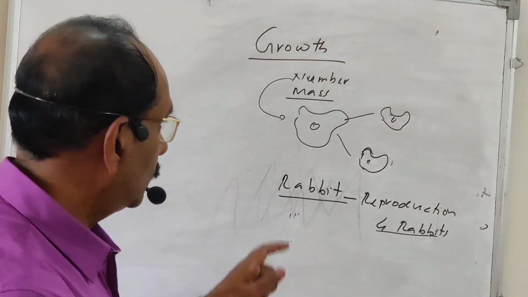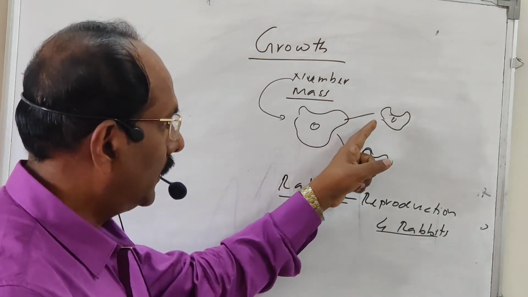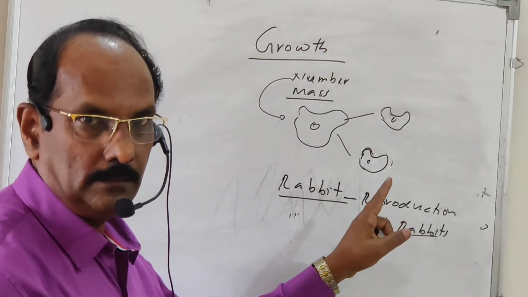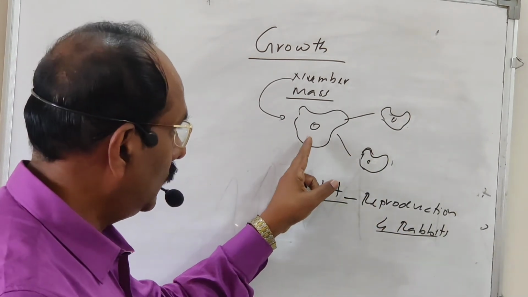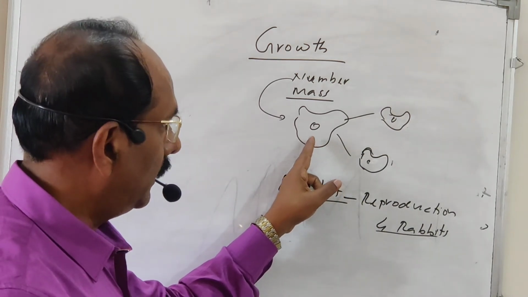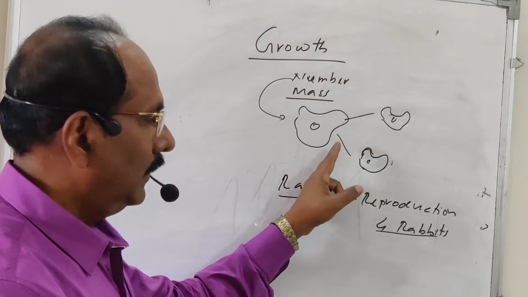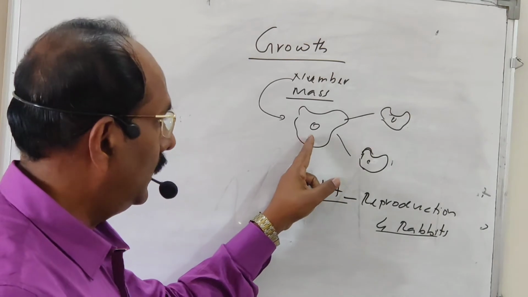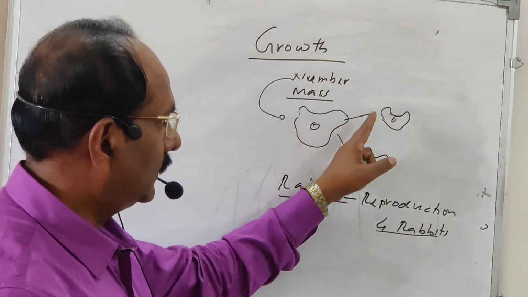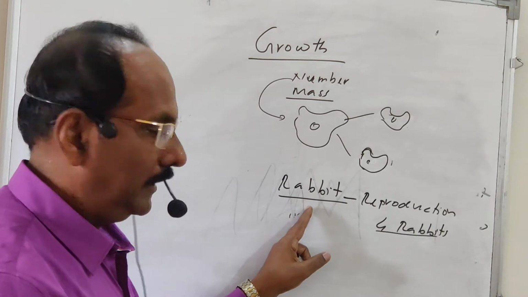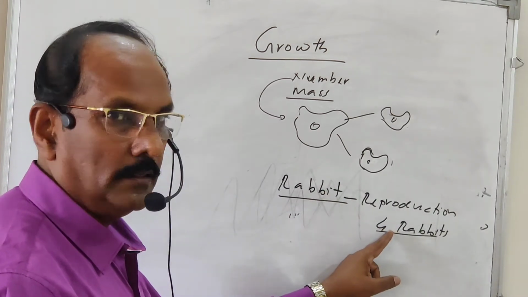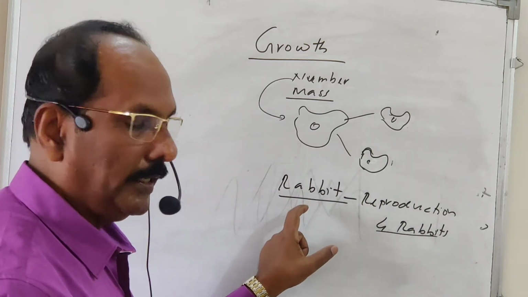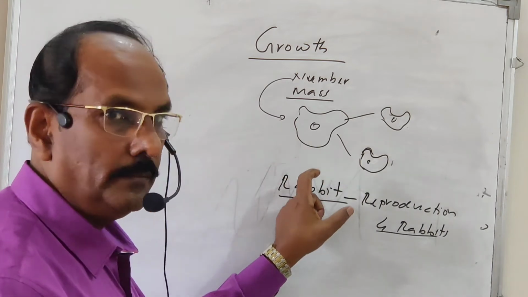Okay. But in the case of the unicellular organism, increasing the number means the number is going on increasing, but the original parent is not available there. That means in the unicellular organism, the increase in the number takes place not from the individual, the mother organism that will not die, but it will divide into two. But in the case of the rabbit, not like that. Rabbit producing the four young ones, and the mother rabbit is remaining as such. So in the unicellular organism and the multicellular organism, the increase in the number is a little bit different.